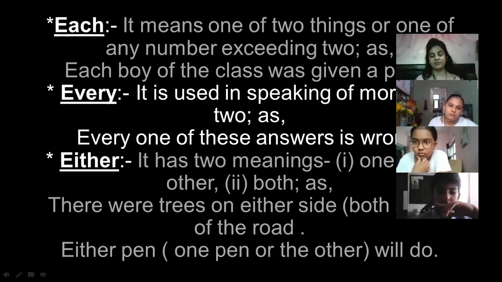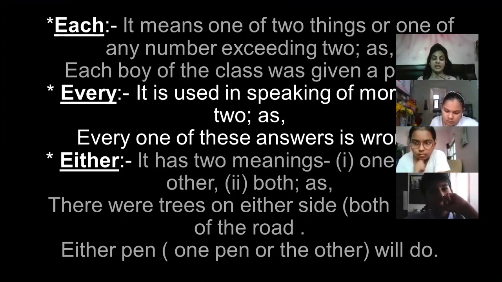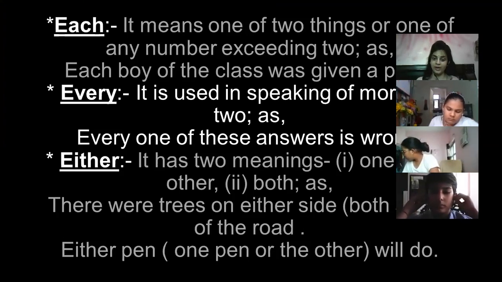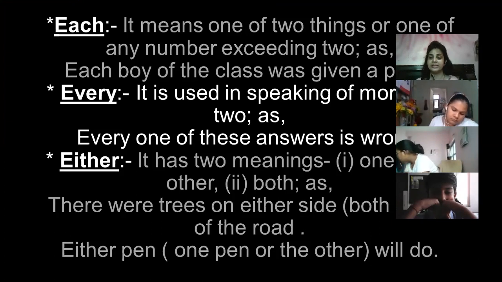Either, we were stuck on either because there was some network issue. So now we are again starting with either. As we have spoken before, either has two meanings. One or other, or otherwise both the things. दोनों. या तो हम कहते हैं कि एक, दोनों में से एक, otherwise हम कहते हैं दोनों. So for both the things we use either. For example, there were trees on either side. It means there were trees on both the sides of the road. So here we have used either for both the sides.